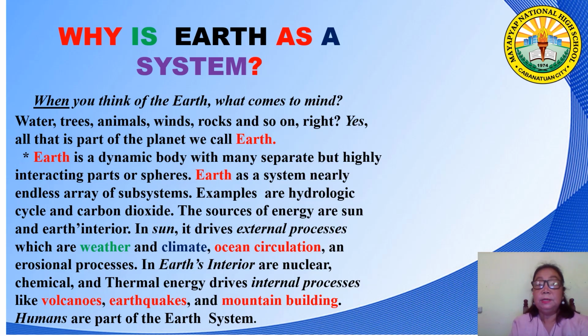And Earth's interior has nuclear, chemical, and thermal energy that drives internal processes like volcanoes, earthquakes, and mountain building. And also, humans are part of the system.